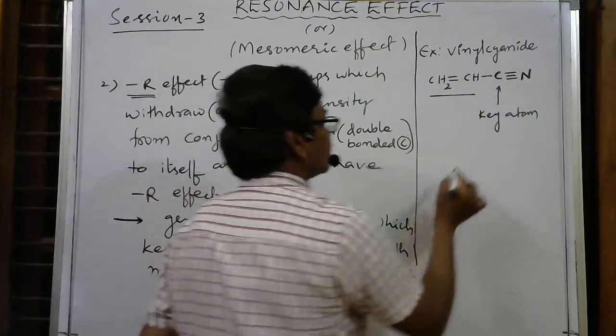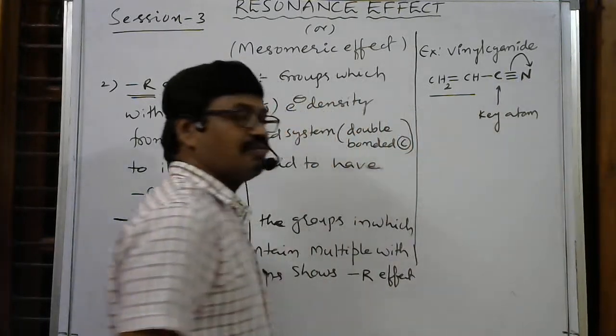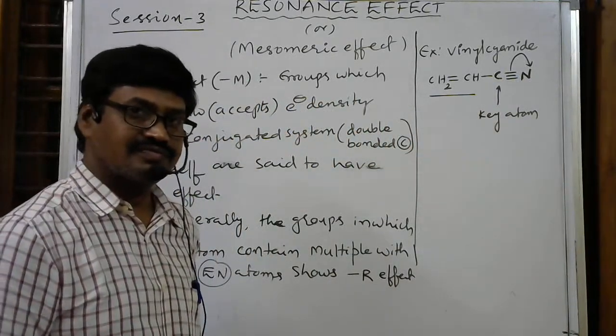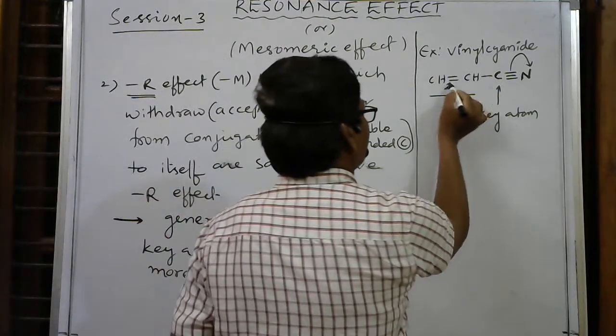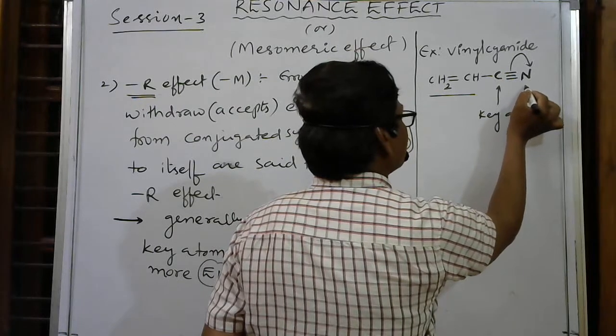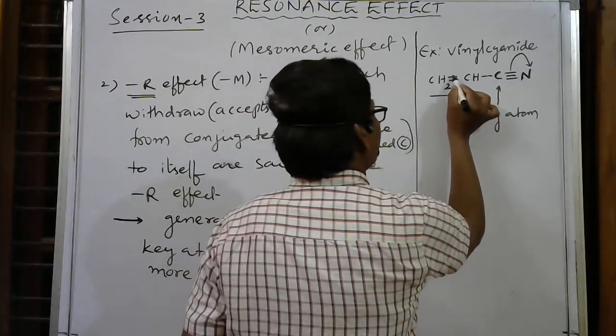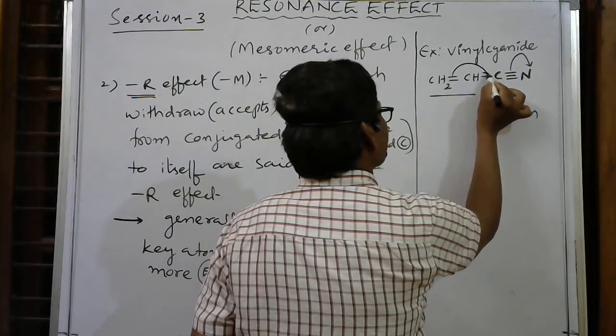So the nitrogen now accepts pi electrons towards itself, because the pi electrons are in conjugation. Whenever they shift, nitrogen gets a negative charge and this carbon gets a positive charge, and immediately it can accept from the adjacent carbon.